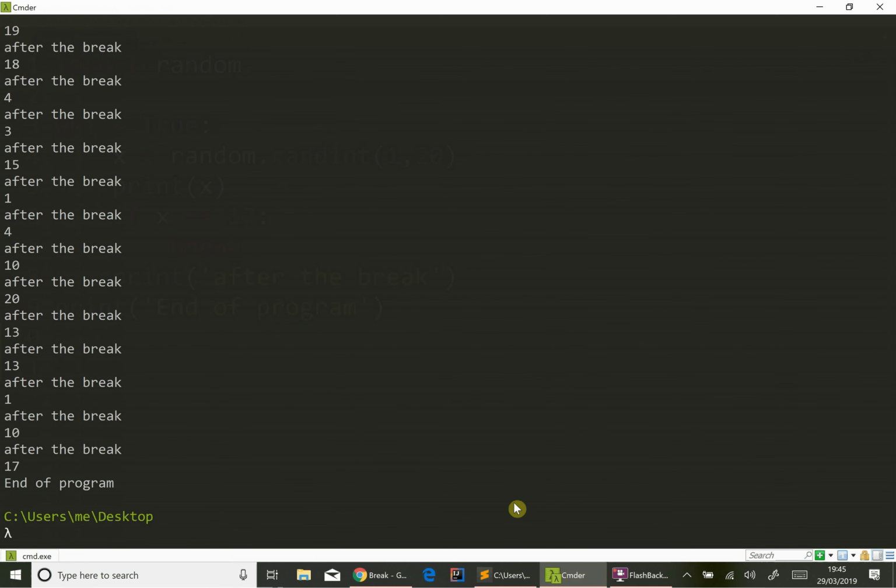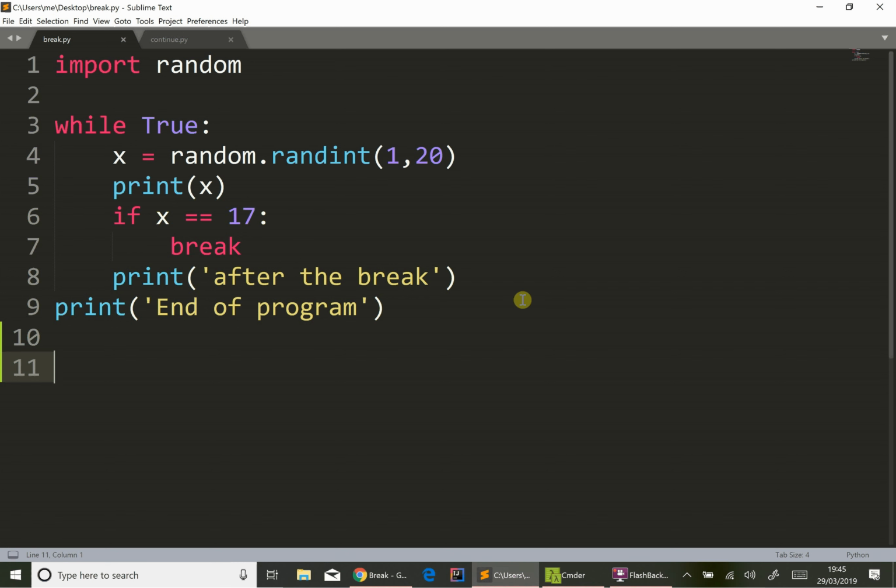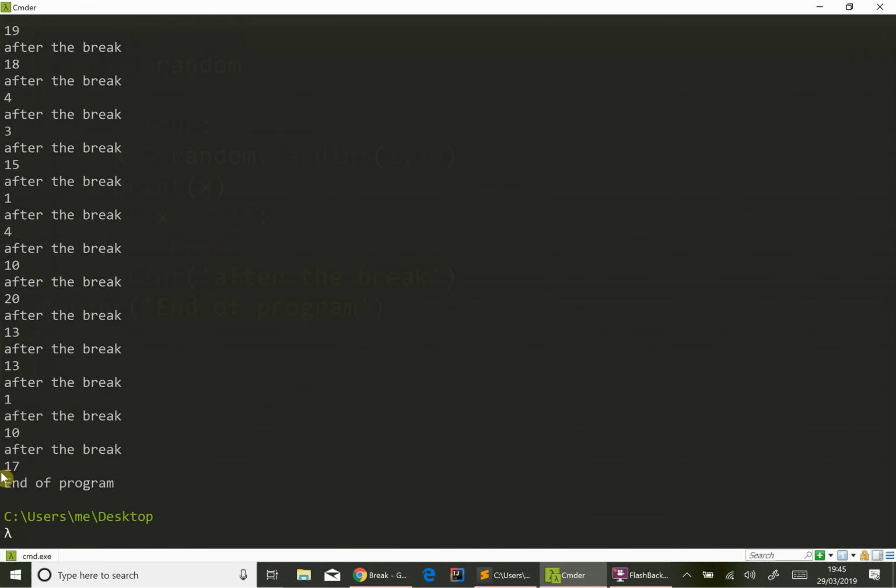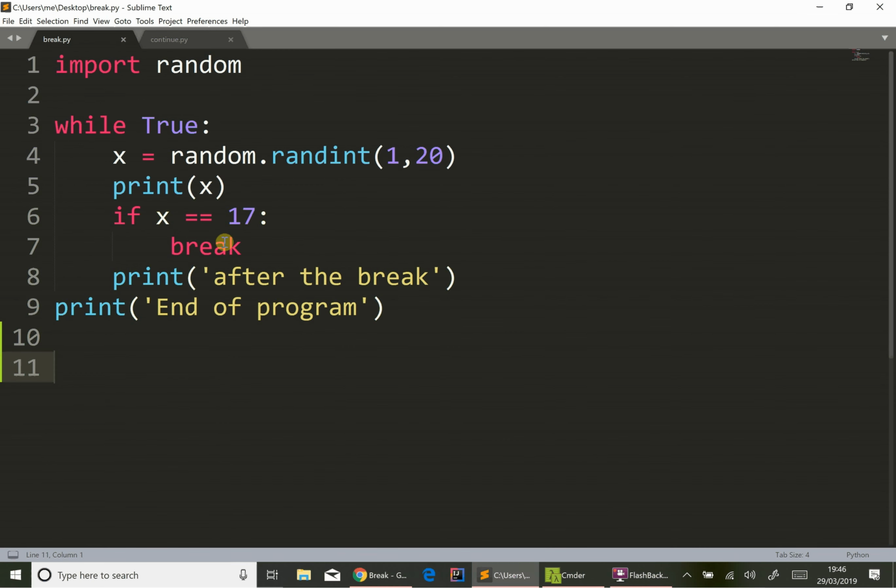And now in theory, the program could run forever, because we might never get a 17, but obviously we do in a very short space of time. So you can see that for every number before 17, it prints the number, and then the loop is entered once again, but when we get a 17, it still prints 17, it then hits the break, so it exits the loop, so it doesn't run line 8, and we just get line 9, which is the end of the program.